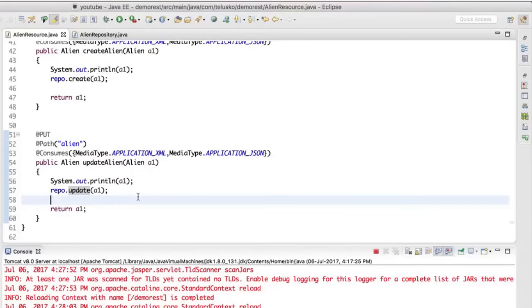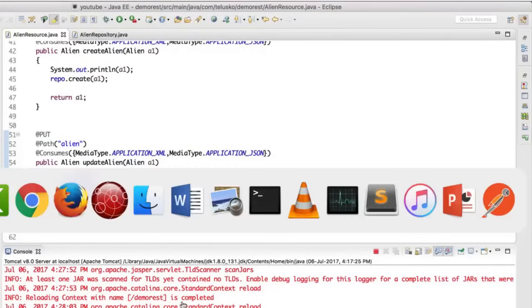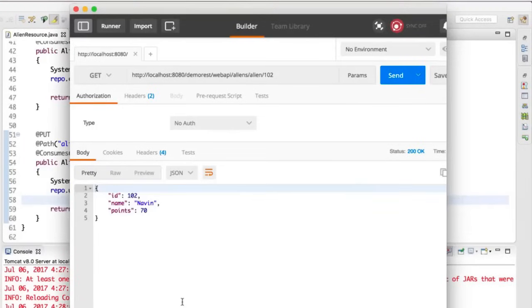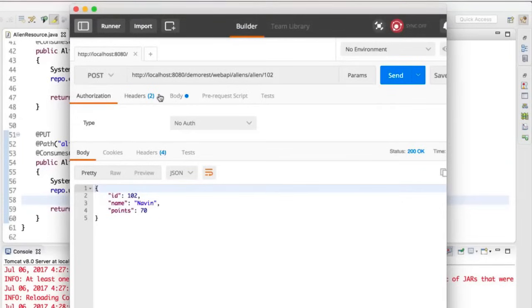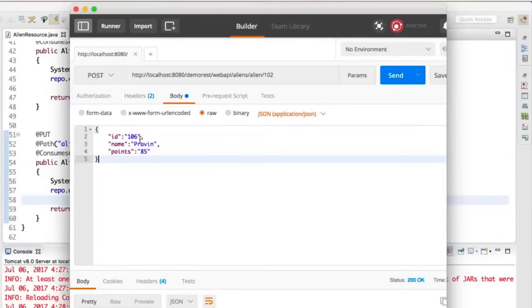Okay, now this sounds good. Let me just go back, I have to restart the server, it's already done. Let me go back to my Postman. Now let's go for POST first. I will go for a POST request where I will create a body. This time I will go for 105, name Praveen and points 85. So these are my values.